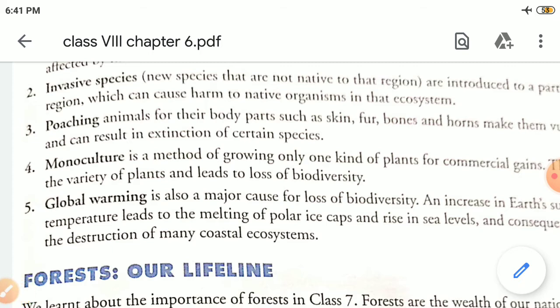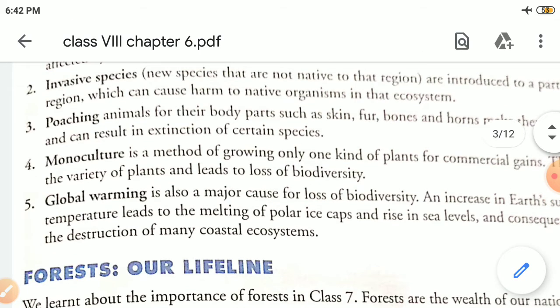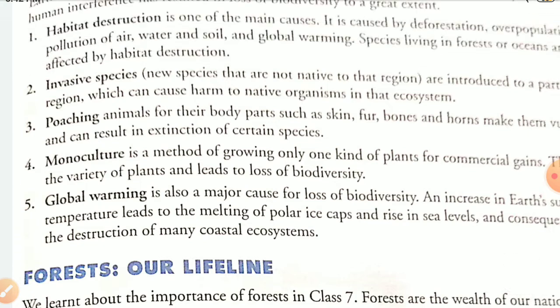Poaching means getting different parts of bodies of our animals like skin, fur, bones, horns. We are taking their life, okay, and their species are being destroyed day by day. Then monoculture.